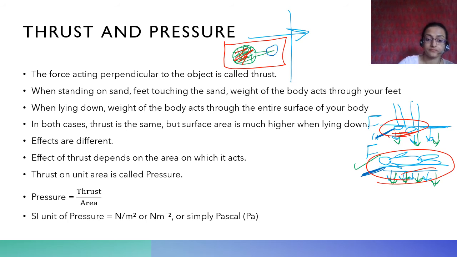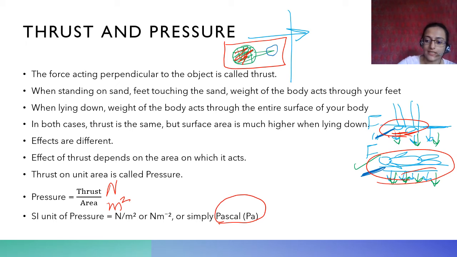Okay. The SI unit of pressure: thrust is in Newton and area is in meter square, surface area, right? So Newton per meter square, or it is called Pascal.